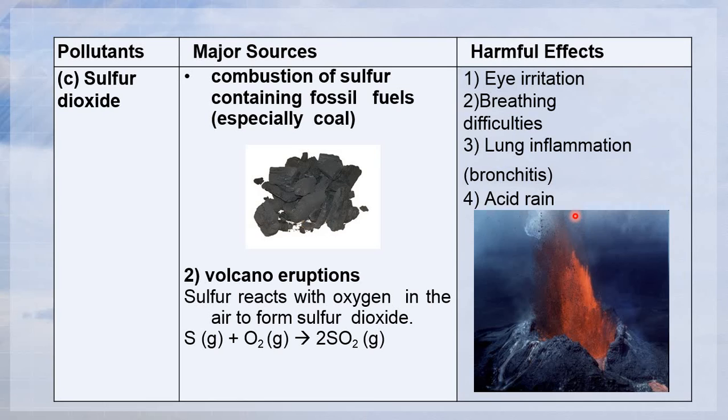The third one will be sulfur dioxide, SO2. Major sources will be coming from the combustion of sulfur-containing fossil fuels, especially coal. This is the coal. Also volcanic eruptions, for example this one, the explosion of the volcano. The sulfur reacts with oxygen in the air to form sulfur dioxide. When the volcano explodes, it will release sulfur, and the sulfur will react with the surrounding oxygen to form sulfur dioxide.